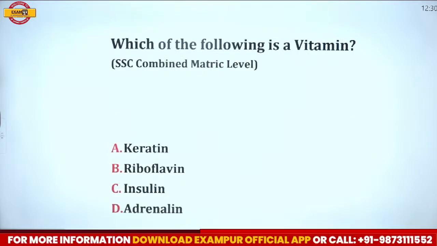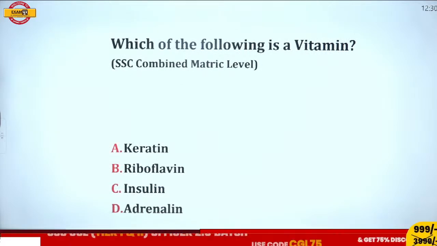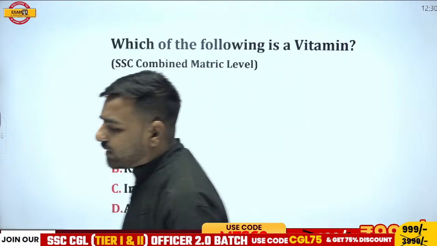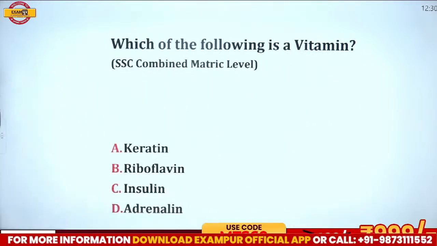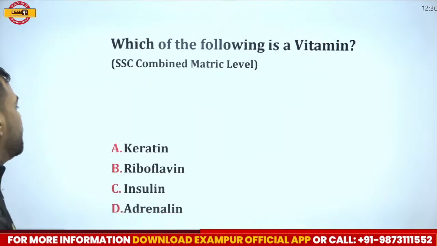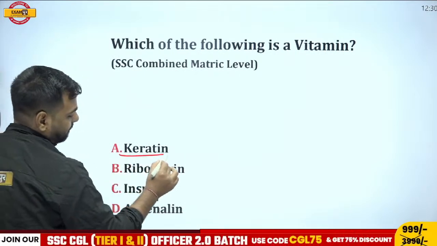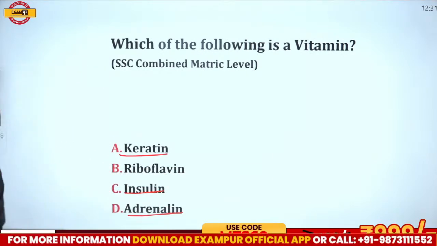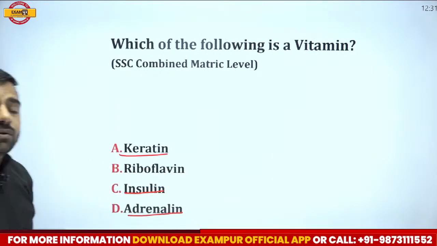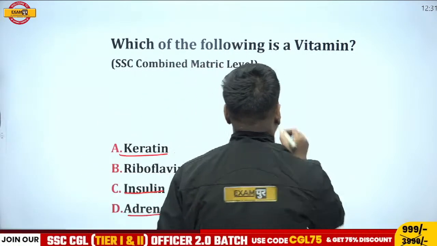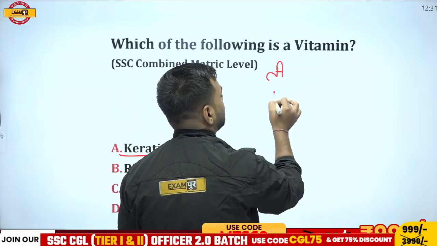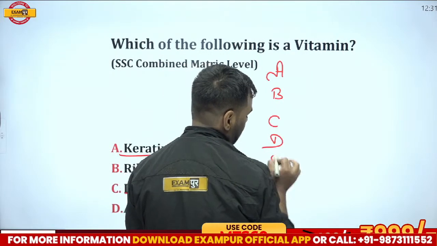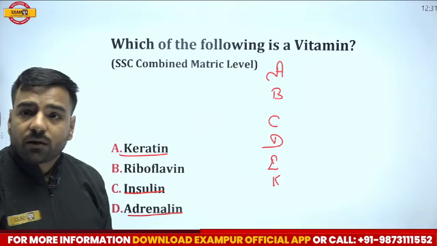Next, which of the following is a vitamin? So we have four options here. Now this is from SSC Combined Matric Level. So let's see who can give this answer. If I talk about this answer, just try to link keratin, insulin, adrenaline. Obviously these are not vitamins. We are aware of what vitamins are. If I talk about vitamins, we have vitamin A, B, C, D, E and K. These are the vitamins. Now what are their names?